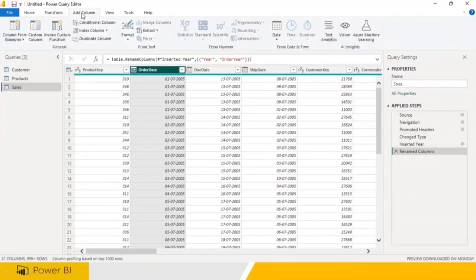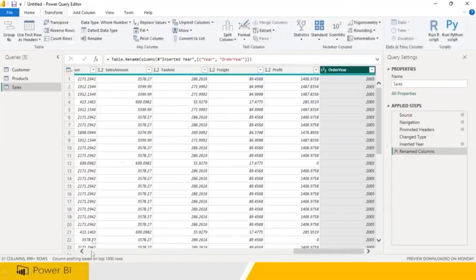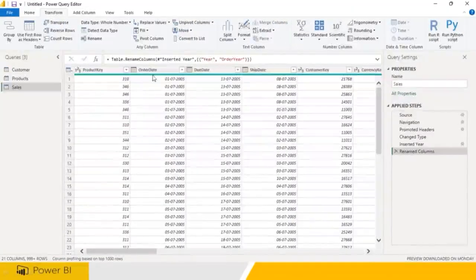But when you go to add column, it keeps the original data and adds a column separately, giving you both of them. So it will be good. But what is the disadvantage? When you're storing the data, it takes more space. Whereas with transform it is not taking any more space, because it is doing the modification there itself.